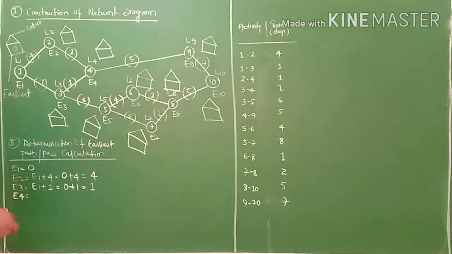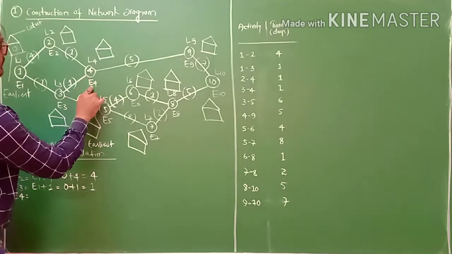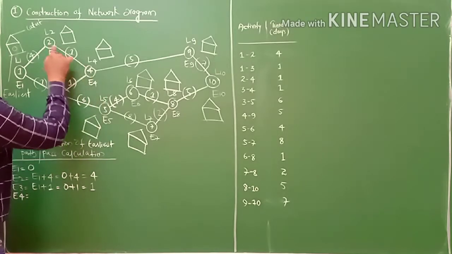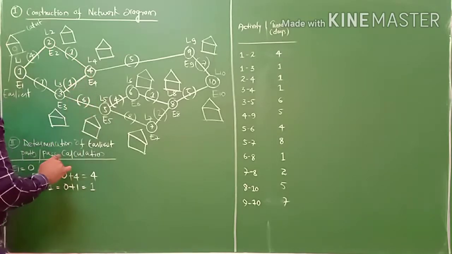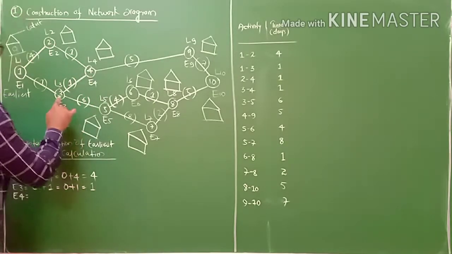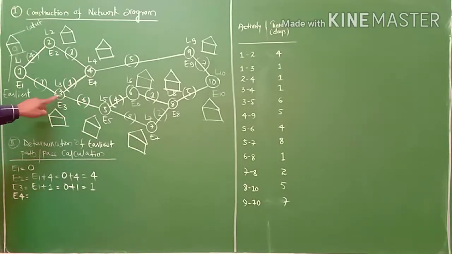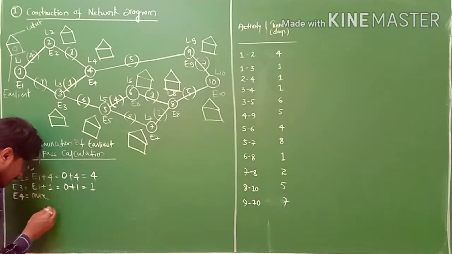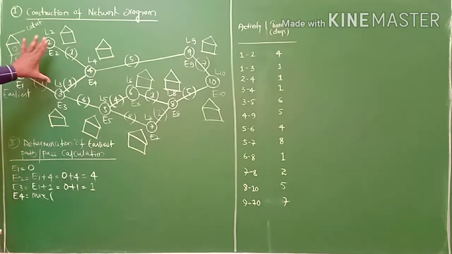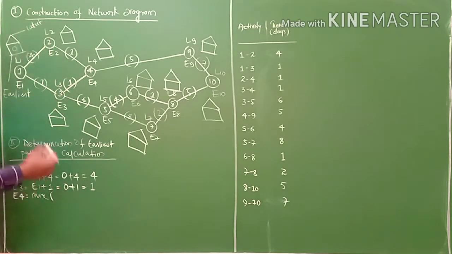Next one is E4. Where is E4? See, this is our E4. Two activities are connecting to this E4. The first activity, I'll take this highest activity. It is E3 plus 1. So we consider the maximum value. I take max, open bracket, because two activities are connecting to E4. Previously, burst and merge event.